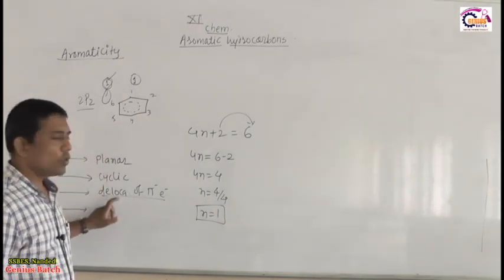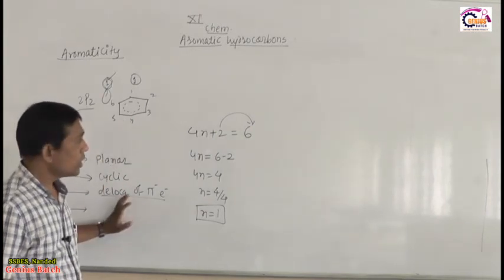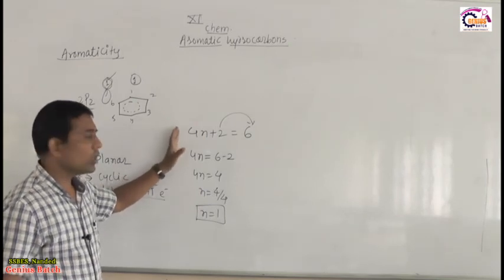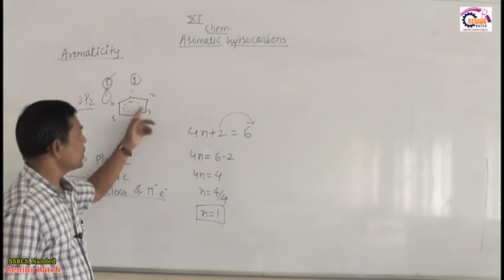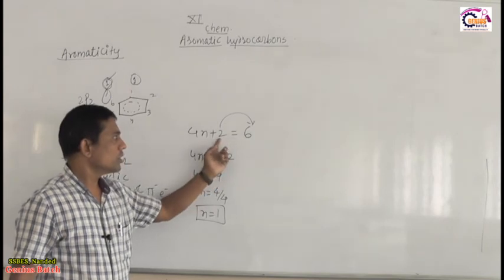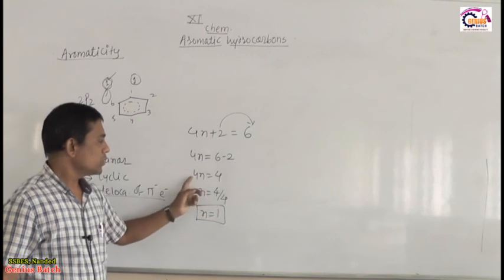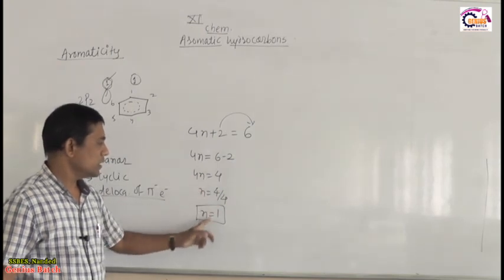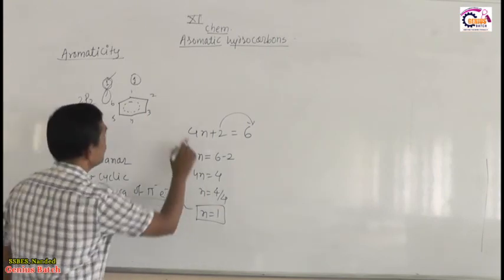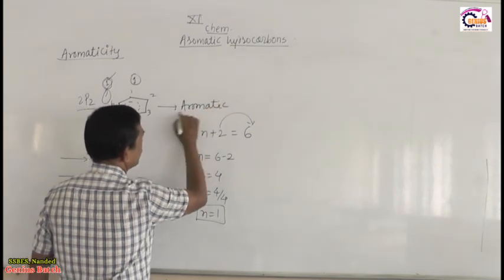In that benzene, delocalization of pi electron cloud is above and below the hexagon, and lastly, it obeys Huckel's rule. The total electrons involved in delocalization of the electron cloud must be 6. Therefore I keep 4n plus 2 equal to 6. That 2 goes towards the right side, and 6 minus 2 is equal to 4. So this multiplier gets divided, n is equal to 1. So benzene obeys all criteria, therefore we say benzene is an aromatic compound.